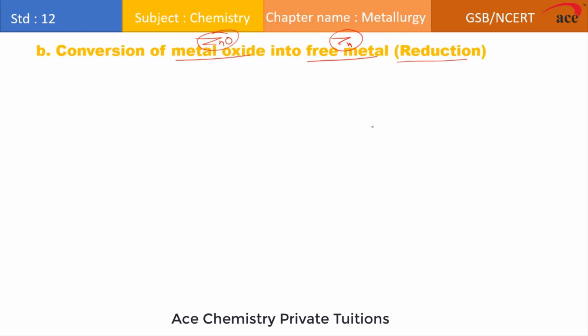Reduction. For reduction of zinc oxide, the process we are using is what? Pyrometallurgy. Now pyrometallurgy always involves what? Heating of metal oxide at very high temperature, but only by heating zinc oxide, zinc cannot be extracted. So we have to add a suitable reducing agent, and we can heat at higher temperature. Here the reducing agent that we use is what? Coke, which is one of the allotropic forms of carbon. So carbon is acting as the reducing agent. That's why it is also referred to as the carbon reduction process, and it is also referred to as what? Smelting.